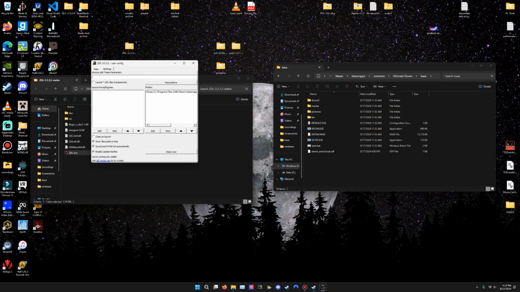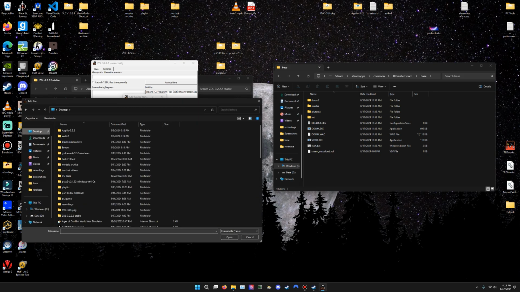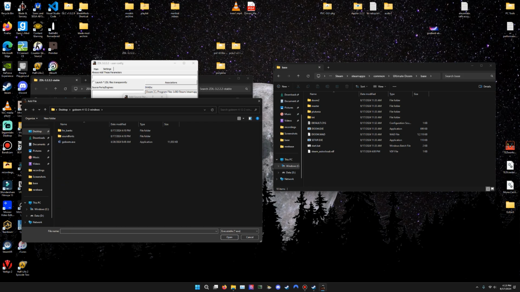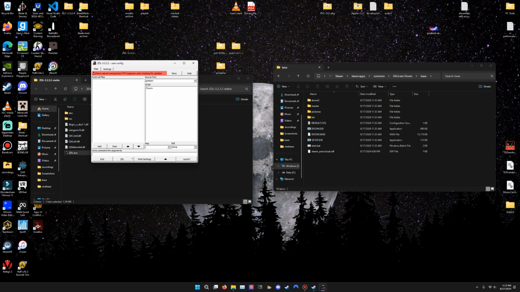Now on the left side right here, click Add, type all lowercase, GZDoom. Click Browse, go to your desktop or wherever you saved it. GZDoom for Windows, and click gzdoom.exe. And then it should be all set to launch, and click Doom and click Launch.